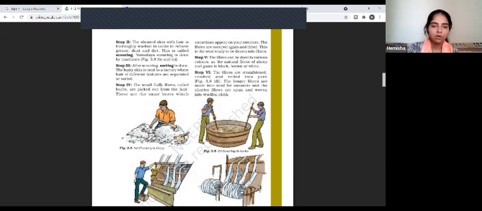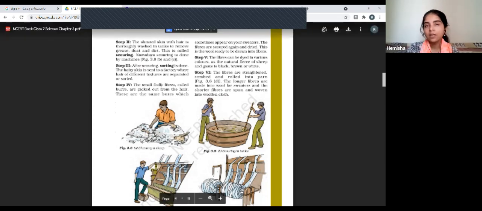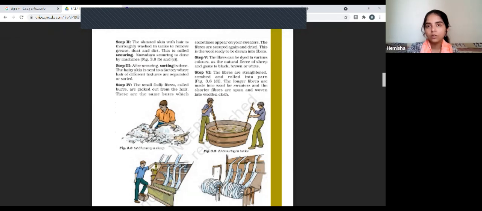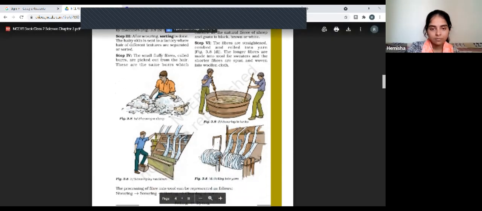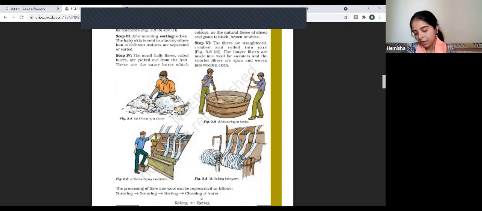Straight करना इसलिए जरूरी है because हम animal hair अगर remove कर रहे हैं, we need to first of all arrange those hairs, right? And then we are going to convert them into yarns, and then yarns, fabric के लिए machines होते, we are having those scouring machines. These are the scouring machines, but still we are having some machines, right? So that we can convert our fiber to fabric.